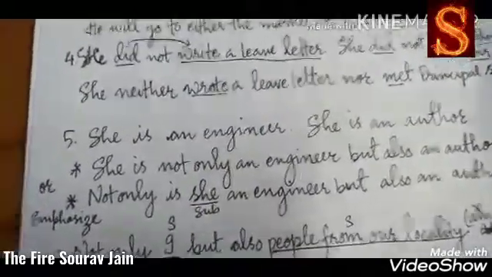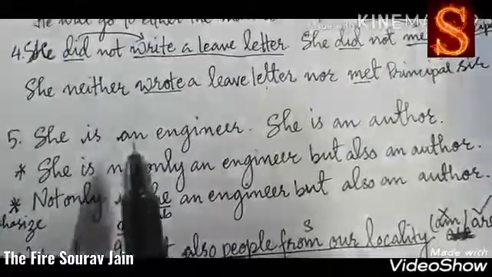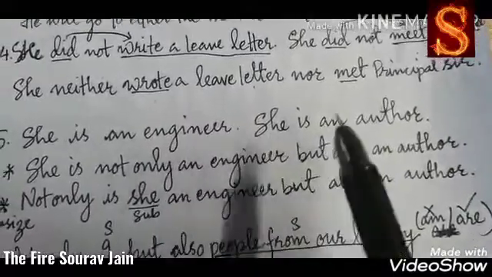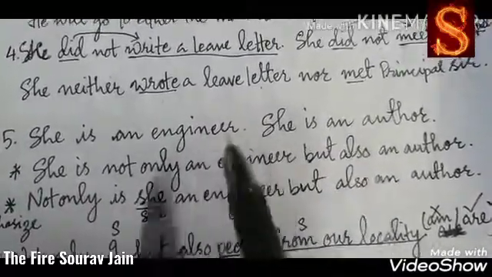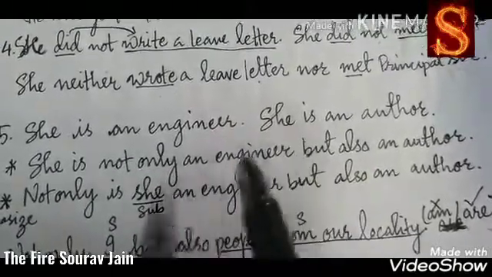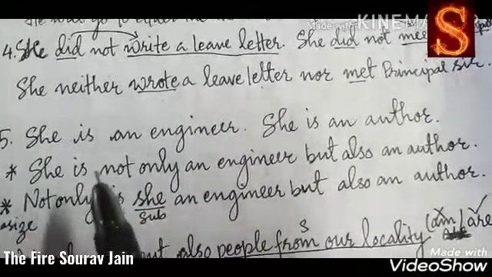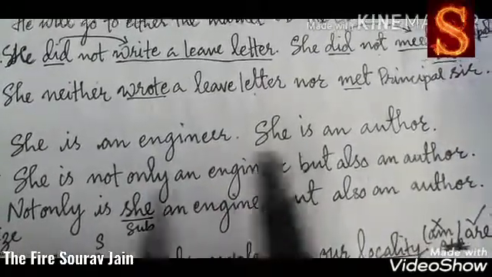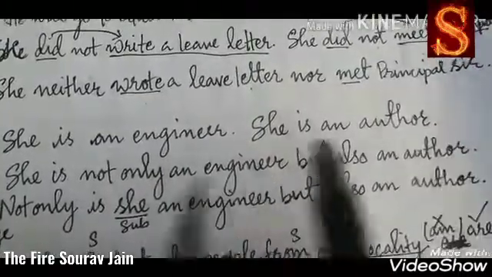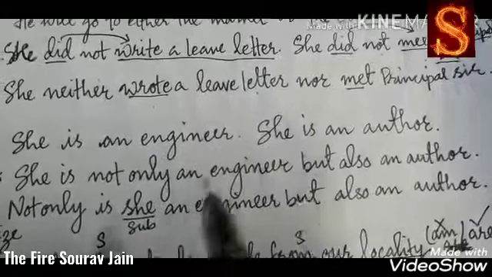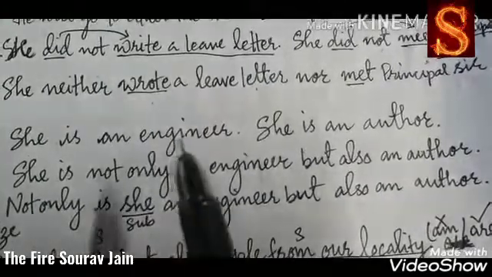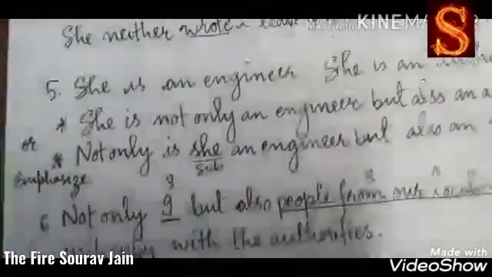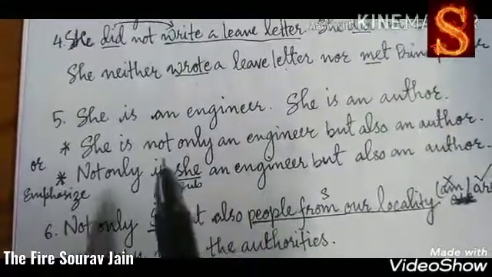Now in number 5, C is an engineer, C is an author. So what we understand is C is both. So we can use not only and but also, which is used in pairs. So what we can do, C is not only an engineer but also an author. What we connect? An engineer and author, because C is the same thing. So we are not going to repeat that. We'll just connect what is needed. Now the other way you can write the same sentence using not only.